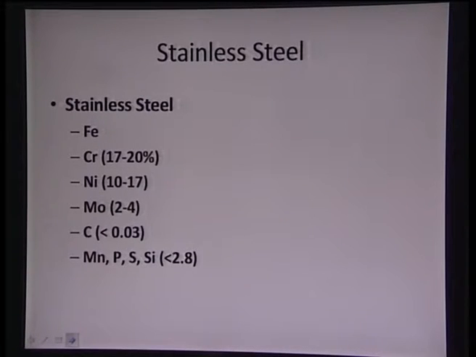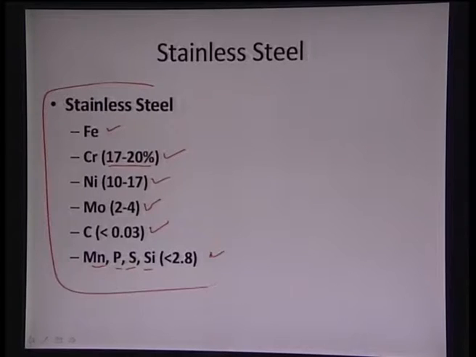Now stainless steel is one of the very economic materials in terms of providing strength, but it has slightly poor corrosion resistance. Stainless steel basically comprises iron and chromium at 17 to 20%, nickel 10 to 17%, molybdenum 2 to 4%, carbon 0.03%, and limited amounts of manganese, phosphorus, sulfur, silicon at 2.8%. The corrosion protection in stainless steel is given by chromium, because chromium forms chromium oxide, which is highly impervious in nature. This chromium oxide renders the stainless property to the steel.